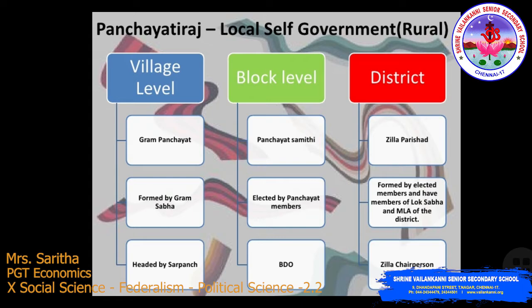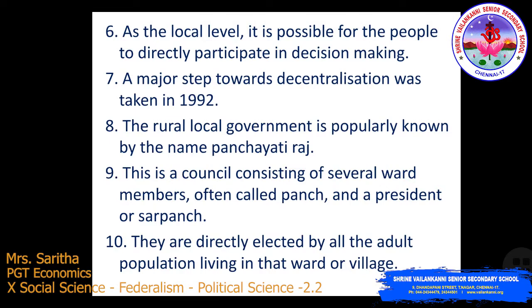Panchayati Raj, local self-government, has village level, block level and district level. At the village level, the Gram Panchayat is formed by the Gram Sabha and headed by the Sarpanch. At the block level, the Panchayat Samiti is elected by the Panchayat members, with the BDO. At the district level, the Zilla Parishad is formed by elected members and includes members of the Lok Sabha and MLAs of the district, with a Zilla Chairperson.